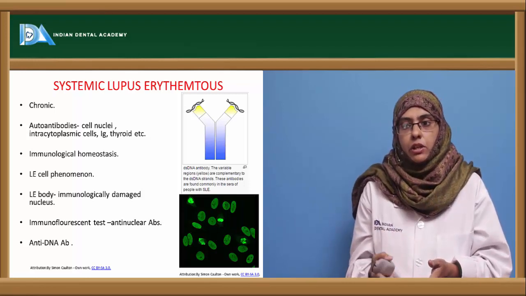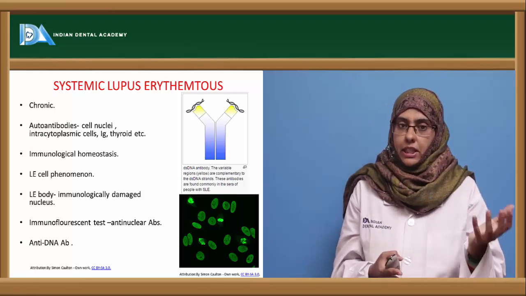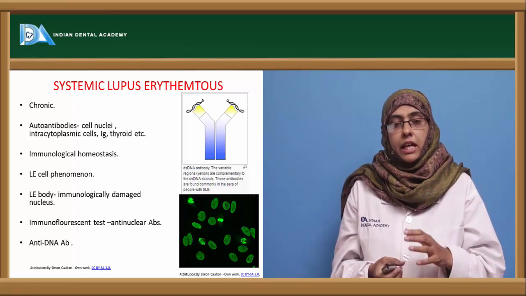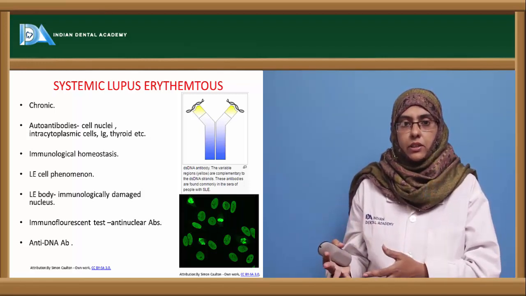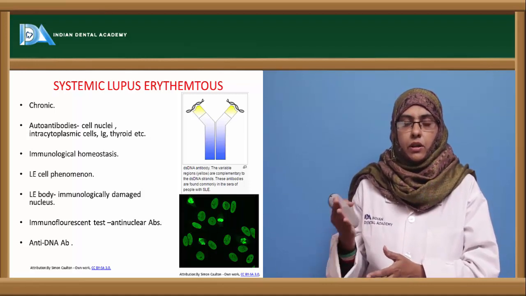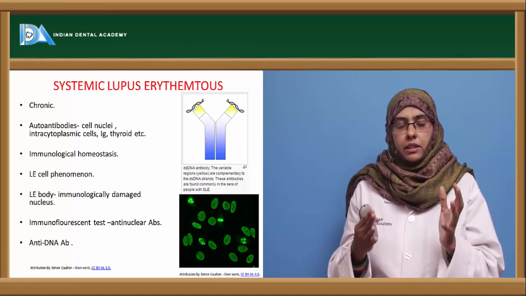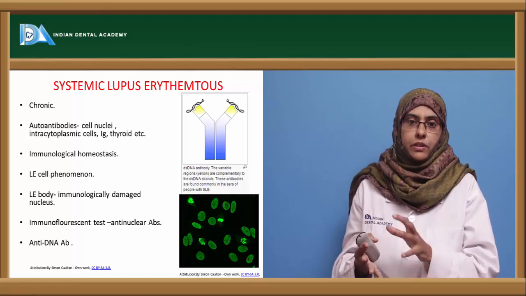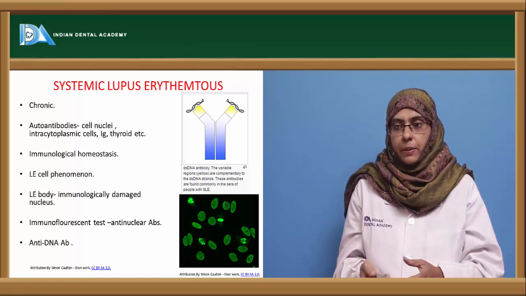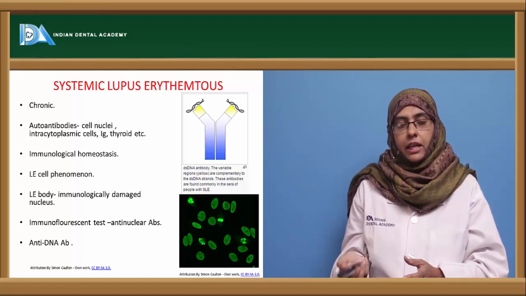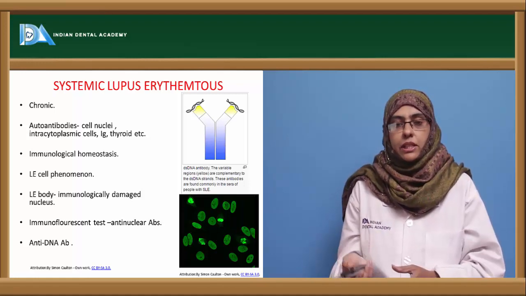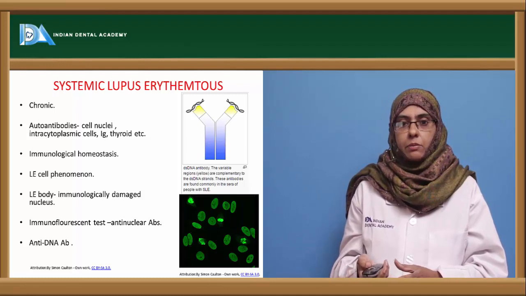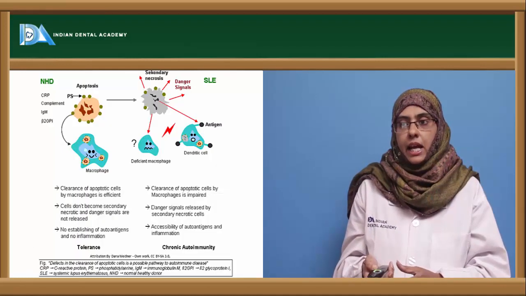So it is an immunologically damaged nucleus, which is nothing but a neutrophil, and this can be seen inside a neutrophil or outside the neutrophil in the plasma or the blood. And when the neutrophil engulfs this type of nucleus, they form the LE body, and you can demonstrate this LE cell with the help of various serological techniques, mostly the anti-DNA antibody test, the anti-nuclear antibody test.